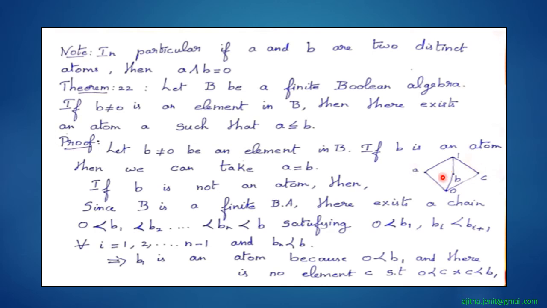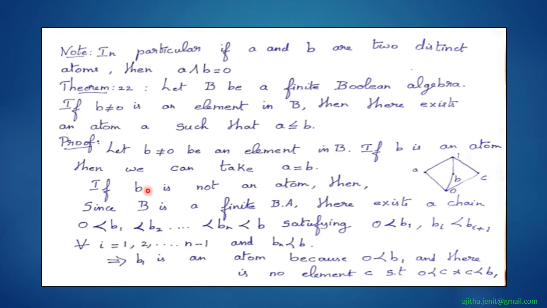So these three elements are the atoms here. Now we'll go on to the proof. First of all, we'll choose a non-zero element b. If b is an atom, then there is nothing to prove. Simply we can take a equal to b, which satisfies the required condition.